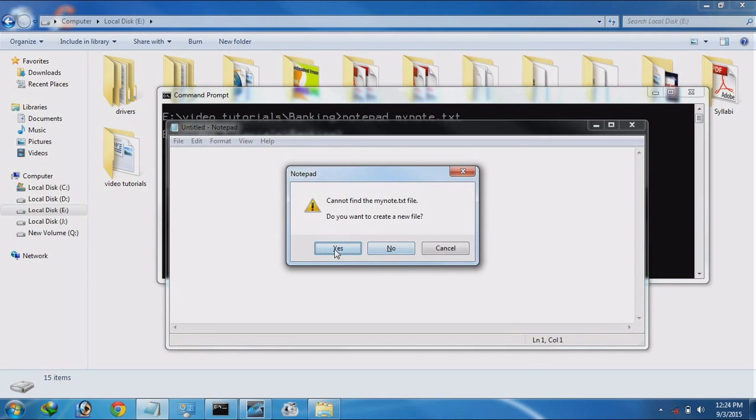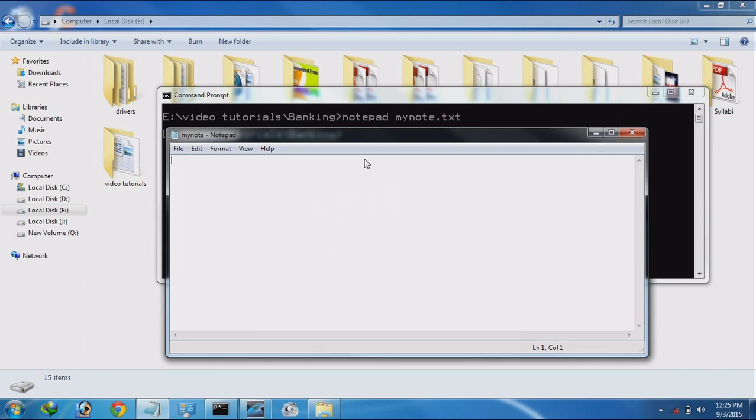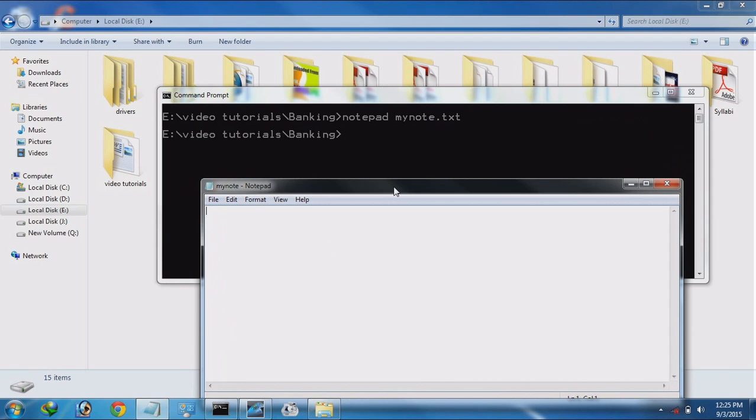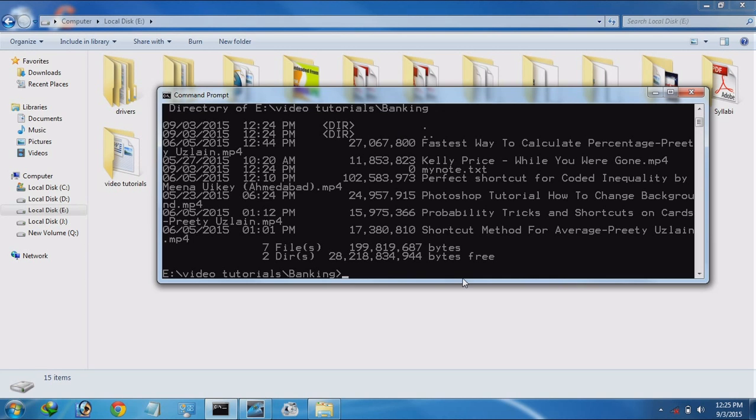It is asking, do you want to create a new file? Yes. Okay, you can write anything. So close it. It's closed, and now see whether it is there or not. What was its name? My note. Is it there? Okay.